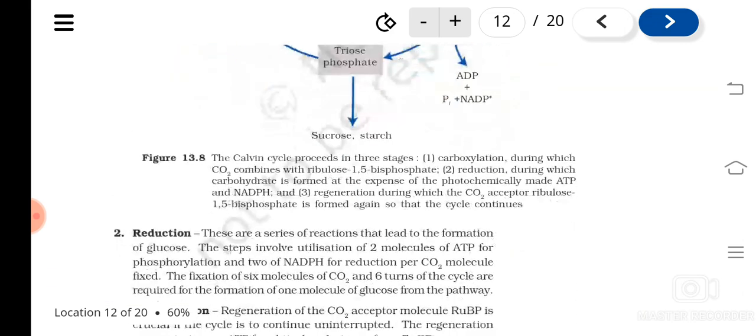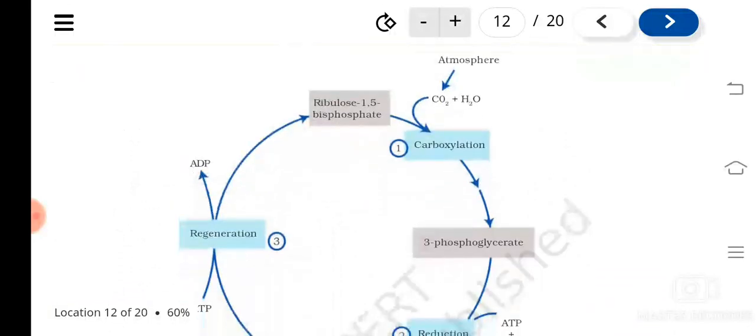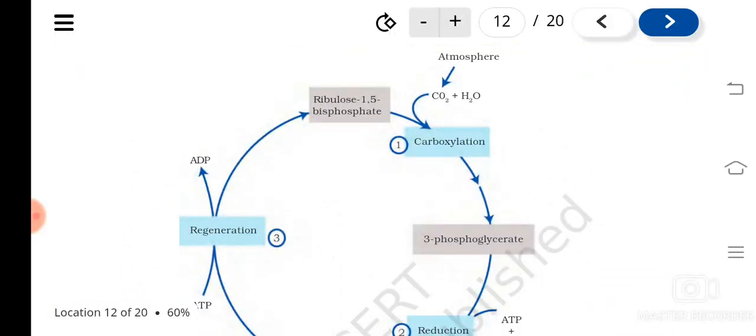So these are the different steps of the C3 cycle. Why is it known as the C3 cycle? Because the first stable compound formed is a 3 carbon molecule, 3 phosphoglyceric acid. And it's also known as the Calvin cycle because the pathway was elucidated by Melvin Calvin.